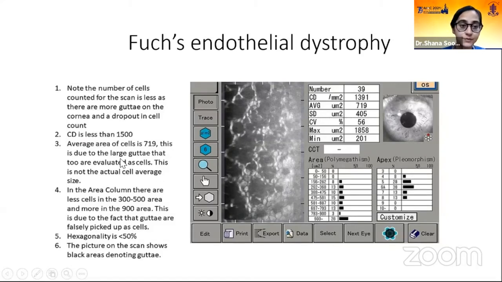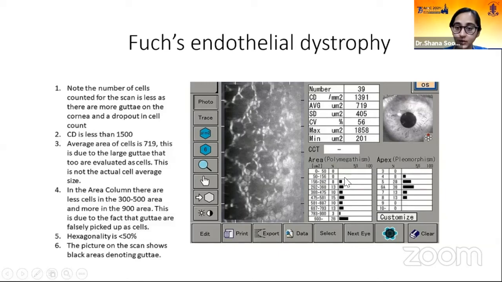Other than that, the average area of cells is 719. This is due to the large guttae or cell dropout areas, which are evaluated erroneously as cells. These large areas where there are no cells are picked up as corneal endothelial cells by the scan due to the error in scanning, and then the largest cell area is denoted as 719.